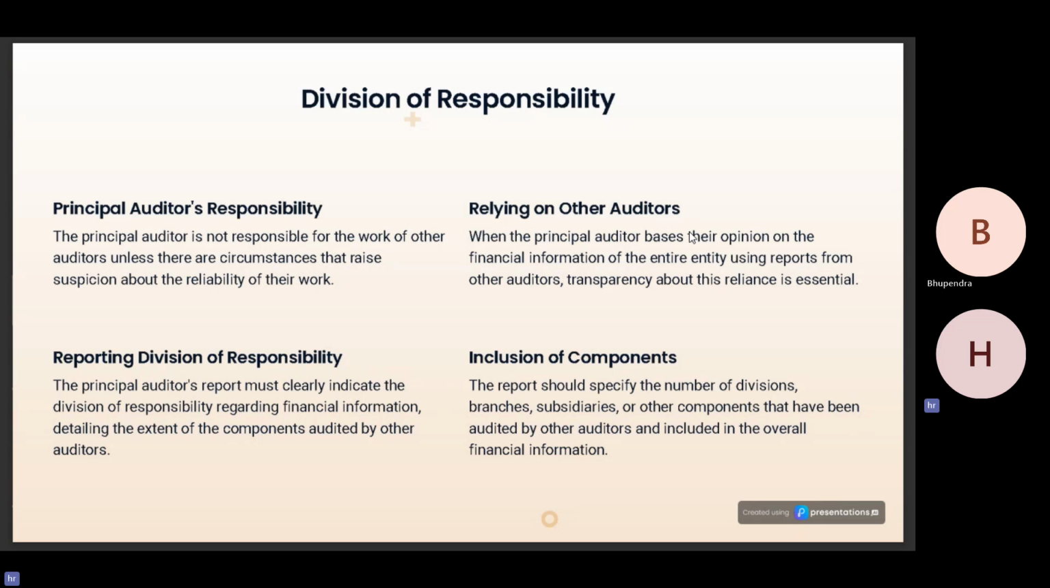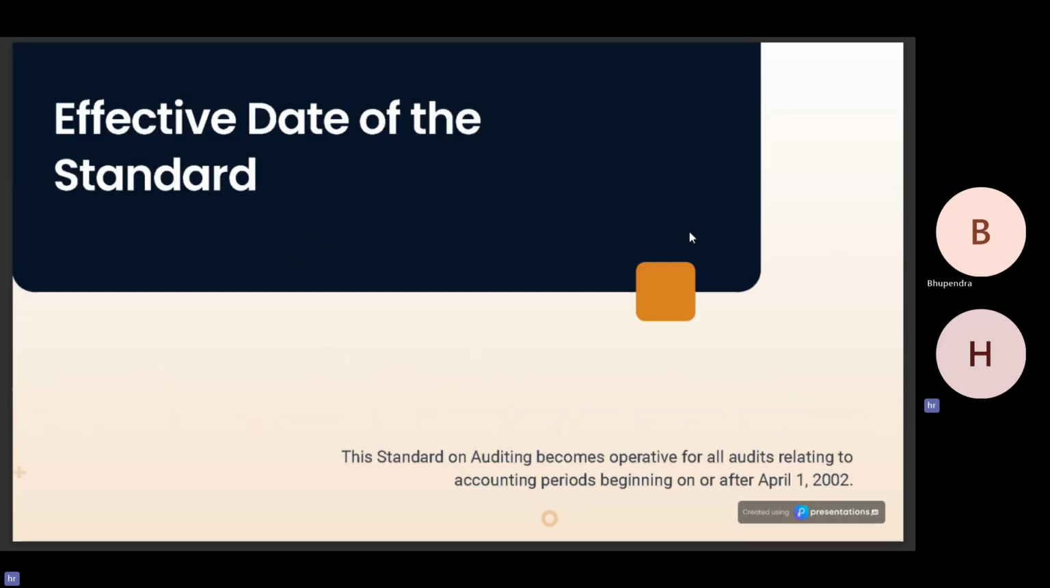Effective date of the standard. This standard became operative for all audits relating to audit periods beginning from April 1, 2018, which was revised.